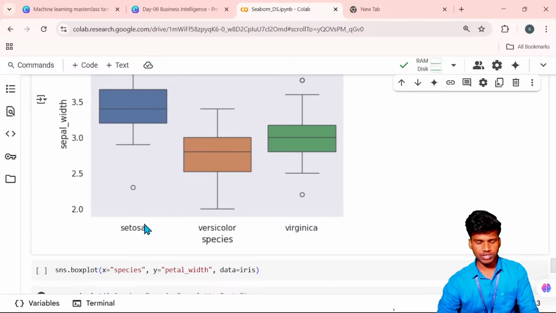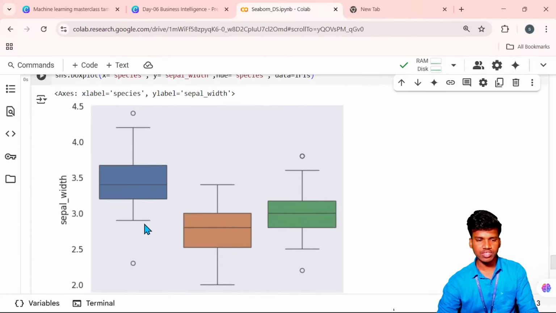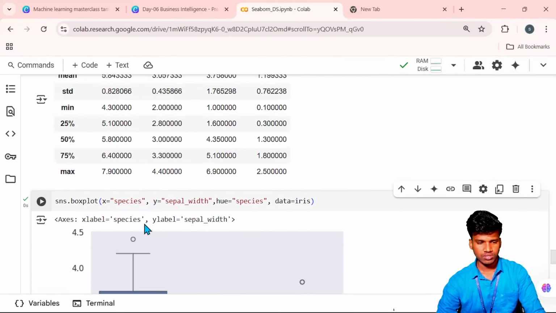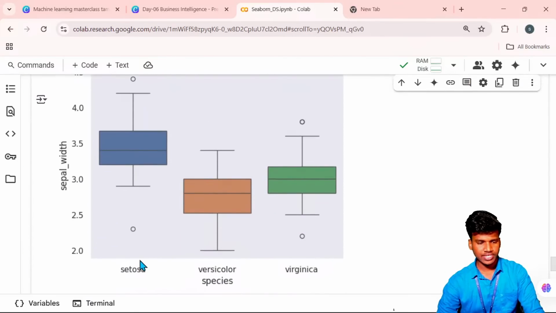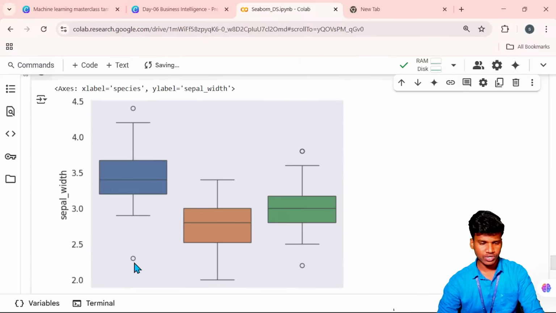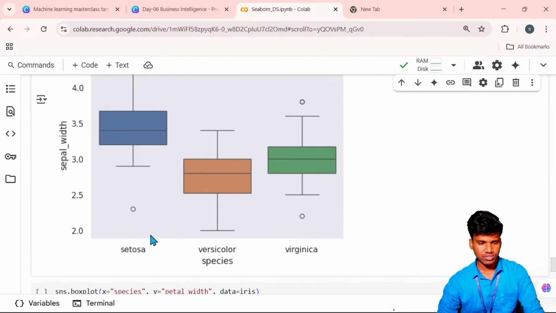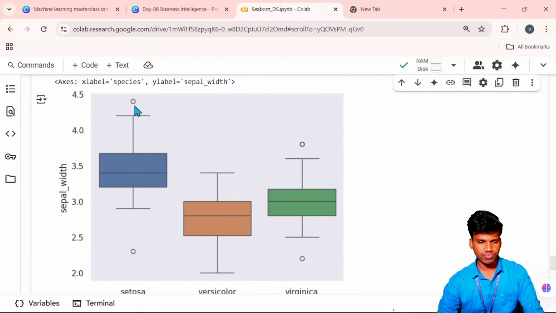Here the set species wise, how much of sepal width, how minimum sepal width and maximum sepal width. Okay, so here sepal width is having minimum range at 2, maximum range at 4.4, right? Here setosa is having nearly 2, right? And maximum is at 4.4.